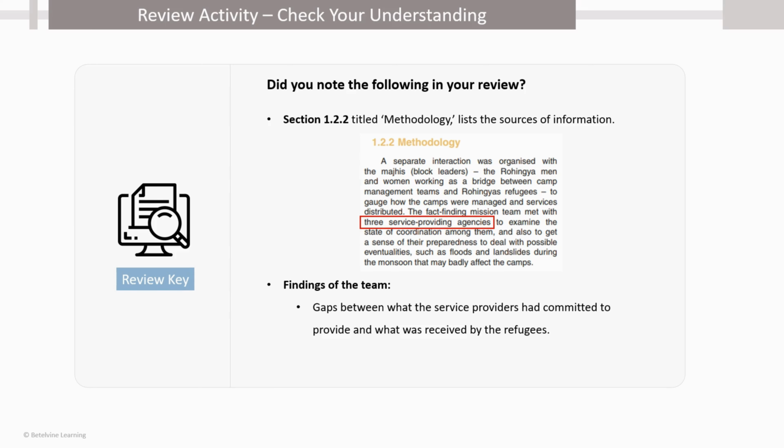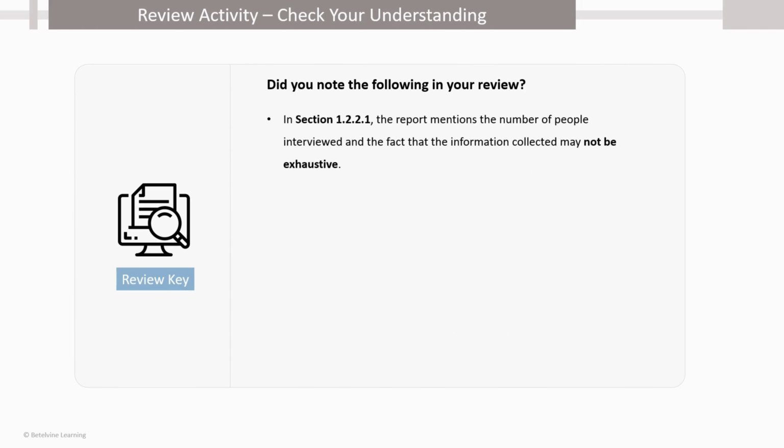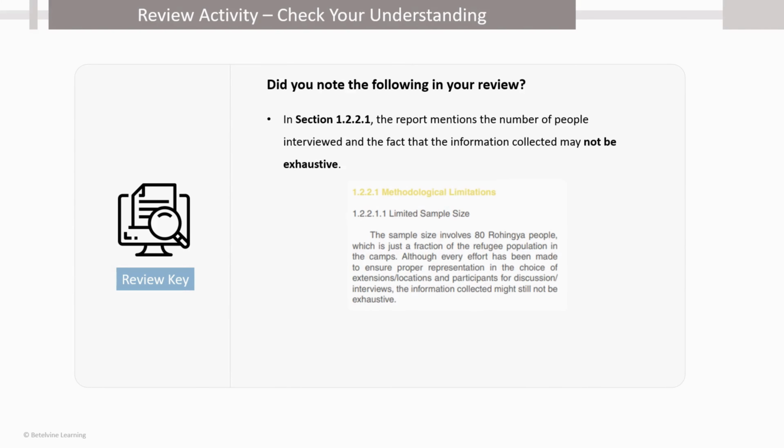These gaps could be identified as the team had collected information about the same issues from two different sources of information. Note that in section 1.2.2.1, the report mentions the number of people who were interviewed and the fact that the information collected may not be exhaustive. This is important as it openly acknowledges the limitations of the fact-finding process.